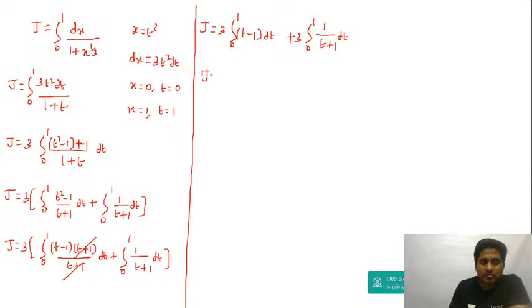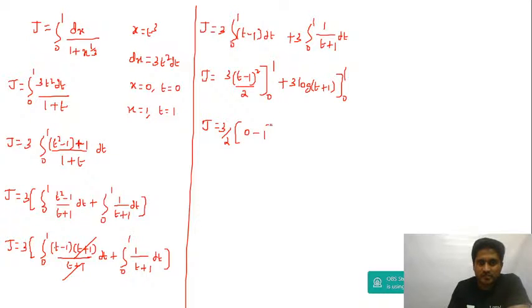So J is equal to 3 times the integration of x, which is x square by 2, between the limits 0 to 1, plus 3 times the integration of 1 by x, which is log x. You will get log of t plus 1, between the limits 0 to 1. So J is equal to 3 upon 2 times the upper limit 1 minus 1, which is 0, minus the lower limit 0 minus 1 whole square, which is 1.